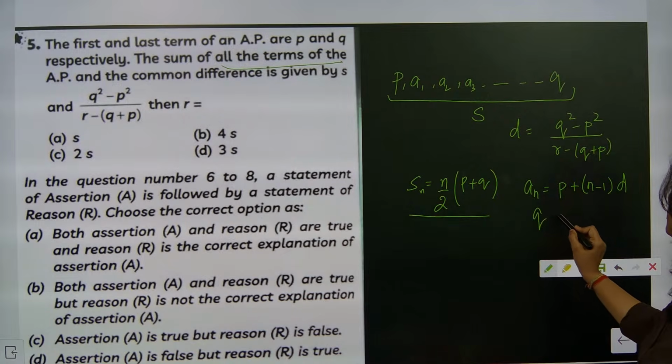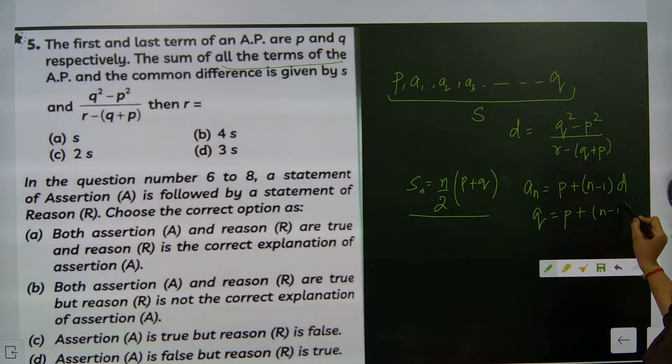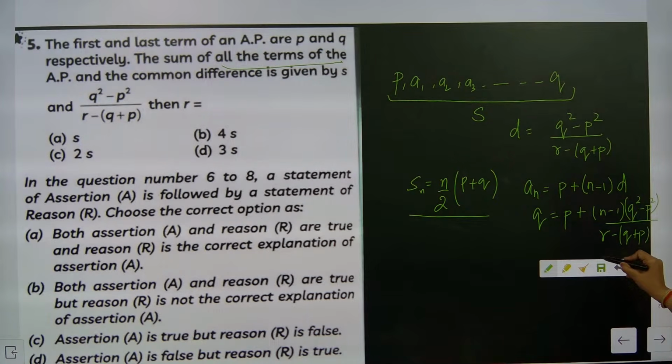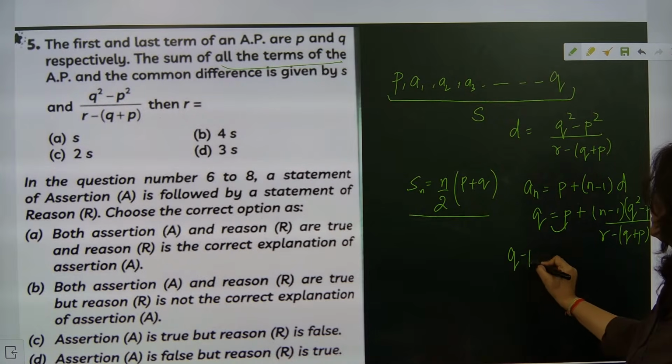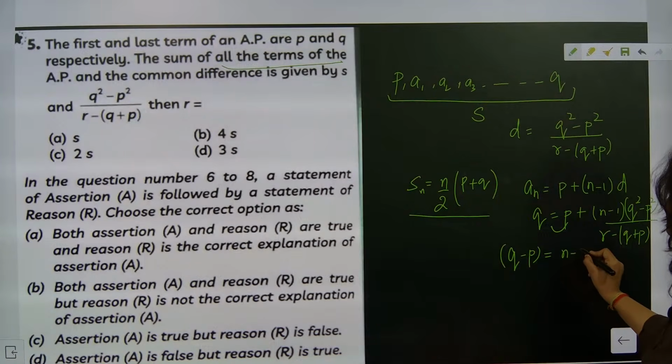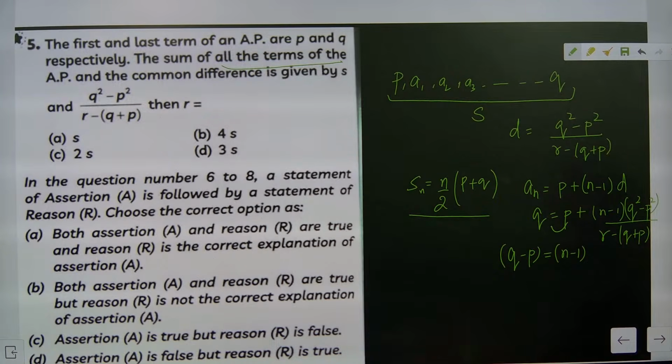The last term q equals p plus (n minus 1) into d, and d is coming as q square minus p square by r minus q plus p. See how easy it is. Check this one out later. First you shift this to this side. It will become q minus p is equal to n minus 1 times (q square minus p square) by (r minus q plus p). So here q minus p and q minus p will get cancelled.